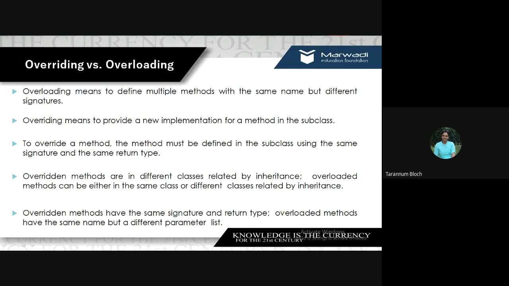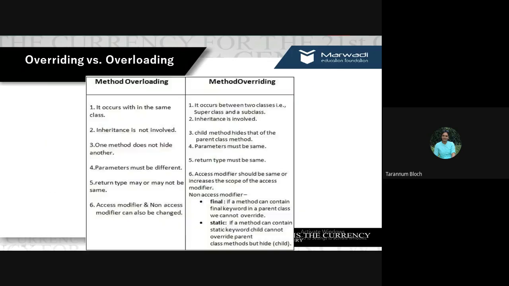Overridden methods have the same signature and same return type, and overloaded methods may have the same name but different parameters. This is the difference. In overriding, we have exactly the same signature and return type. But in overloaded methods, only the name is the same, but the parameters will be different. Is it clear? Yes.